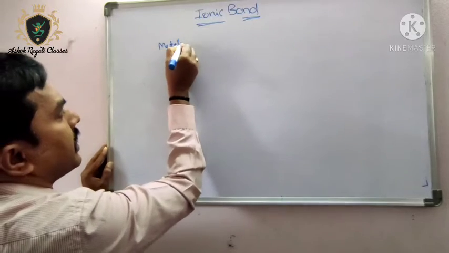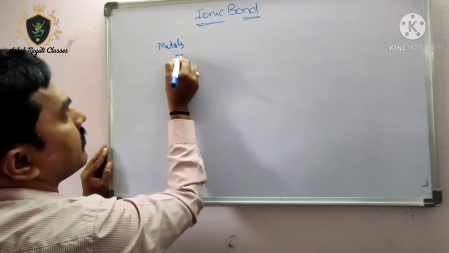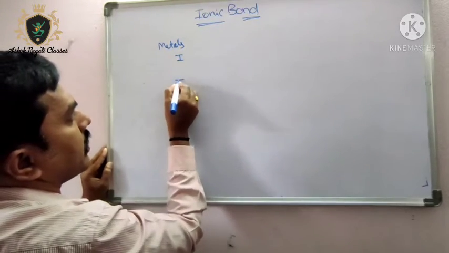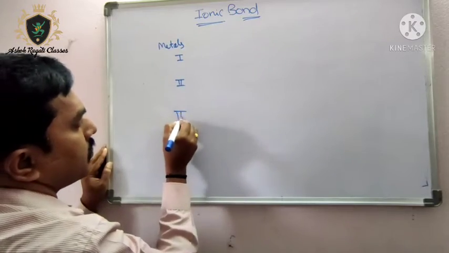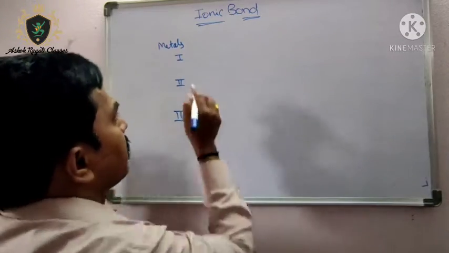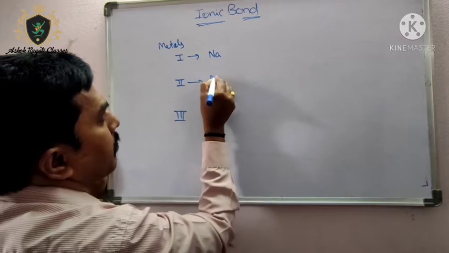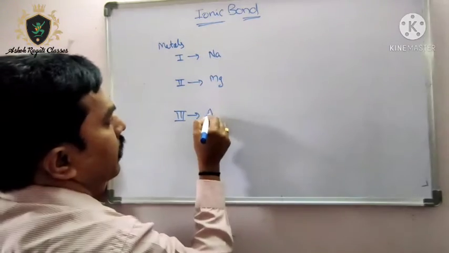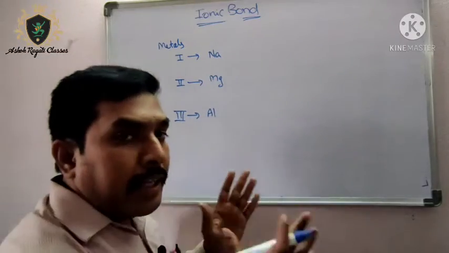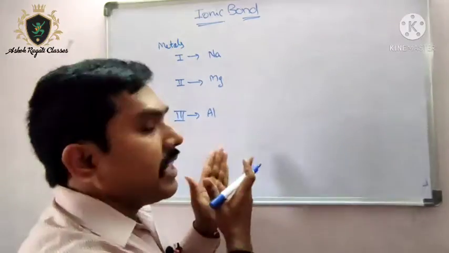Take the examples of metals. Let us take first group, second group and third group. First group element sodium, second group element magnesium and third group element aluminum. Try to observe how many electrons are there in the outermost shell.